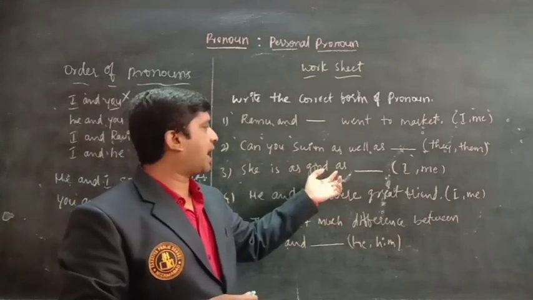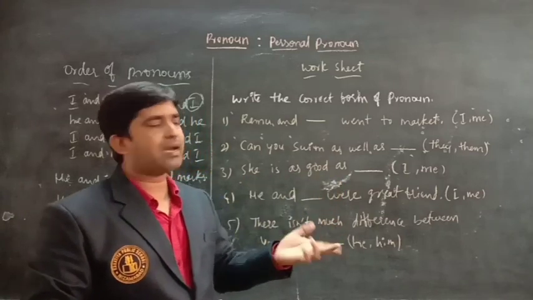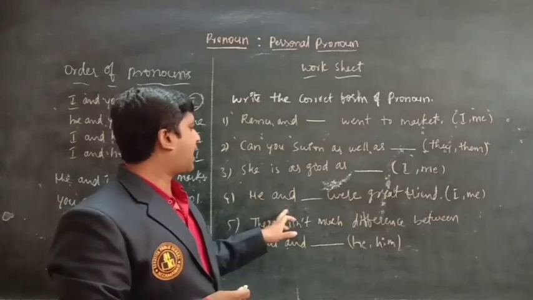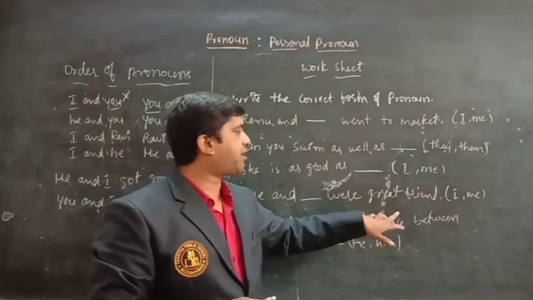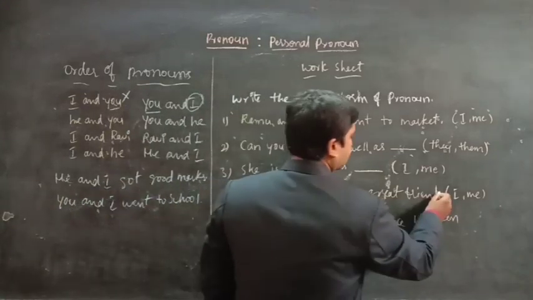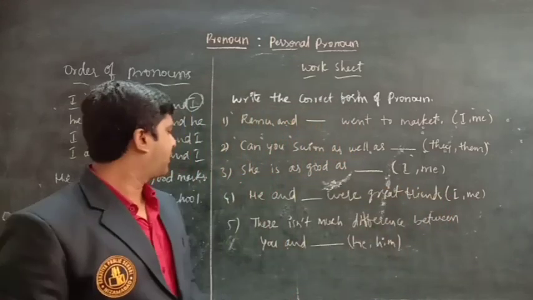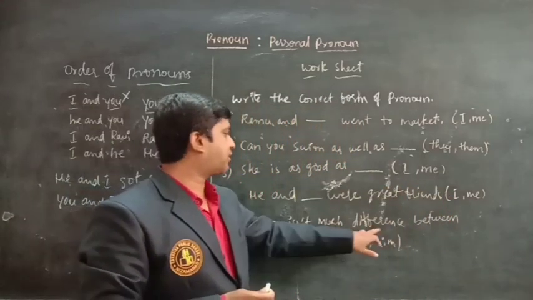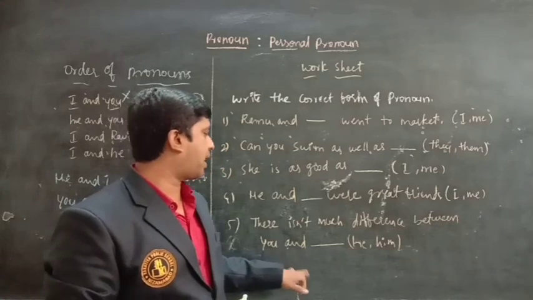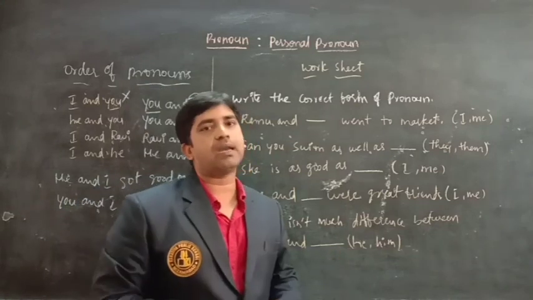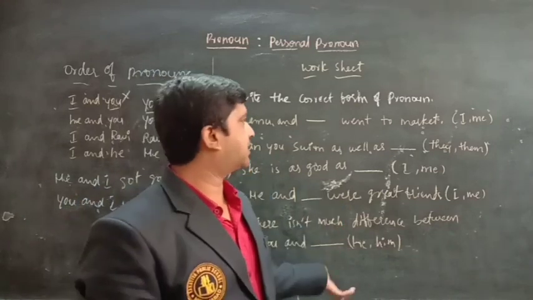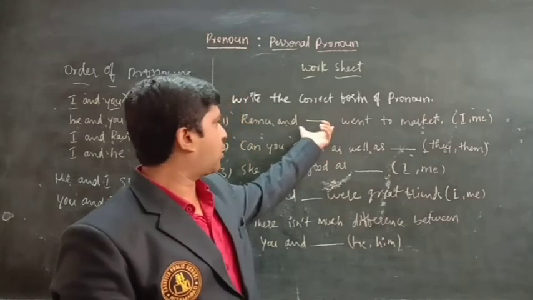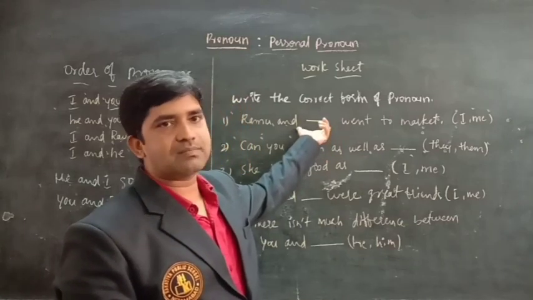She is as good as: I or him? He and dash were great friends: I or me? There isn't much difference between you and dash: he or him? Read these sentences carefully and write down which pronoun comes here.